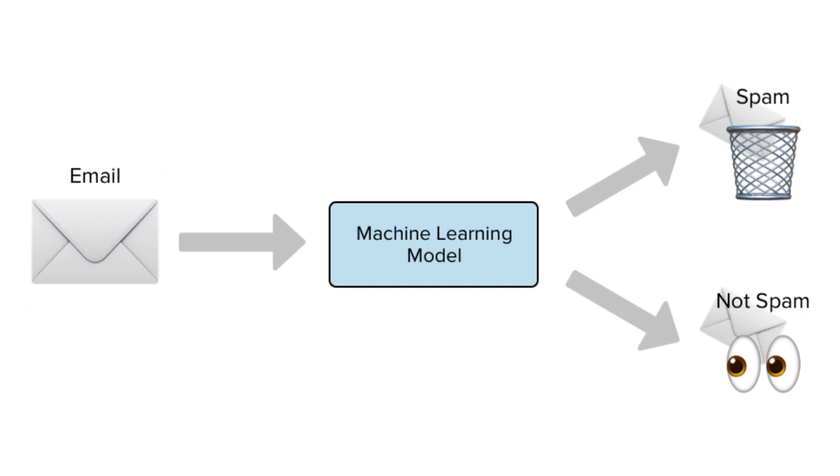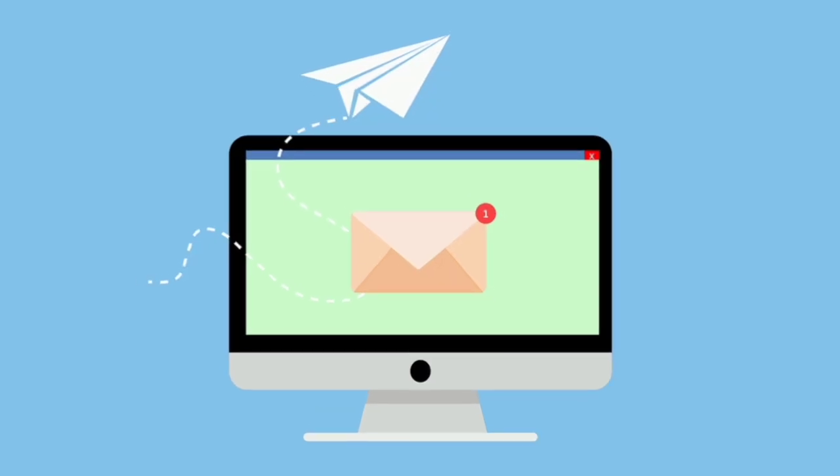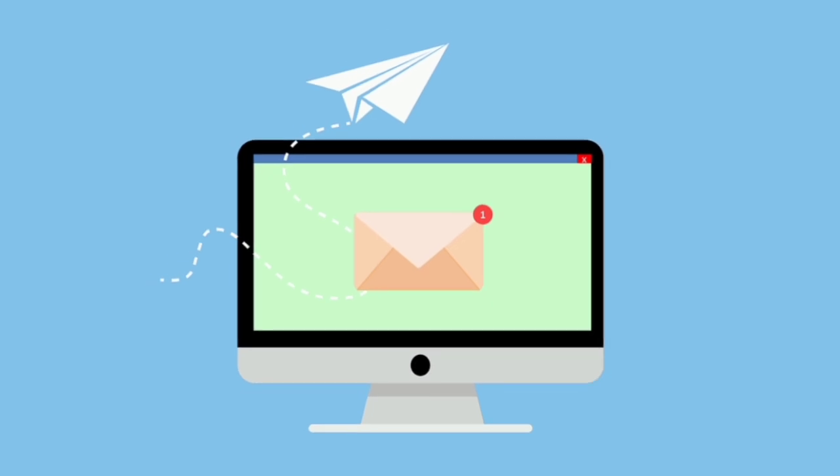For example, you might train an algorithm to recognize emails as spam or not based on thousands of examples. It figures out what makes an email spammy, like certain words, sender information, or patterns in the message.